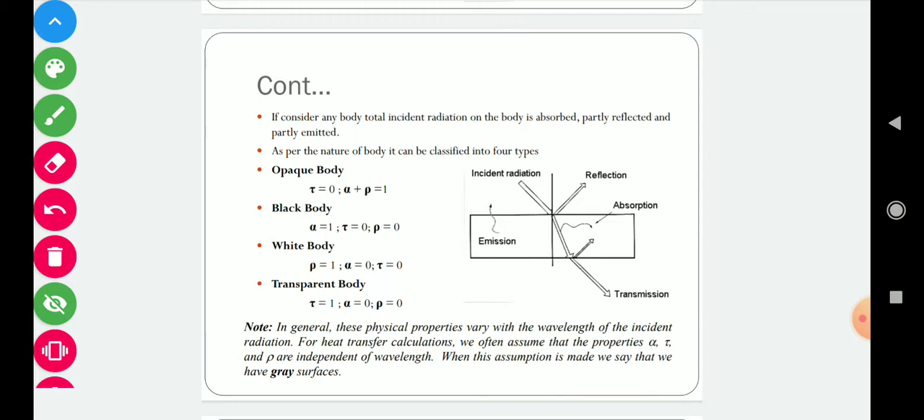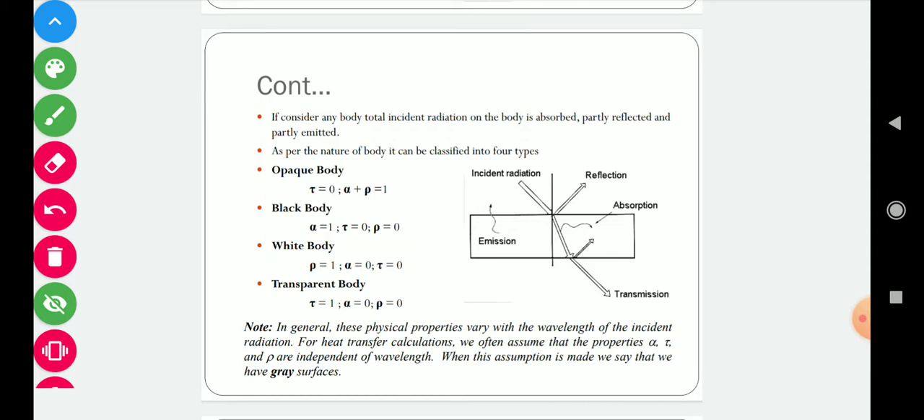So for a transparent body, the body will not absorb or reflect any radiation. Whatever radiation is incident on that body will be transmitted through that body, and in that case the transmittivity value is equal to 1 and absorptivity and reflectivity will be 0. In general, these physical properties vary with the wavelength of the incident radiation. For heat transfer calculation, we often assume that the properties absorptivity, reflectivity and transmittivity are independent of wavelength.